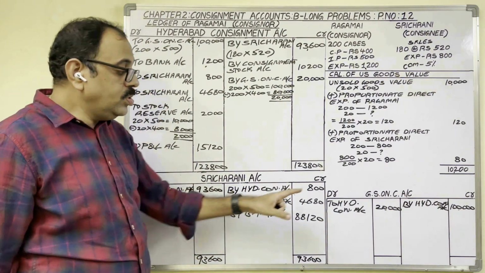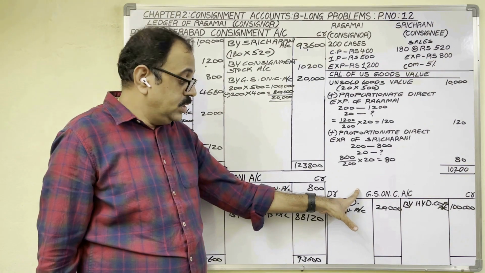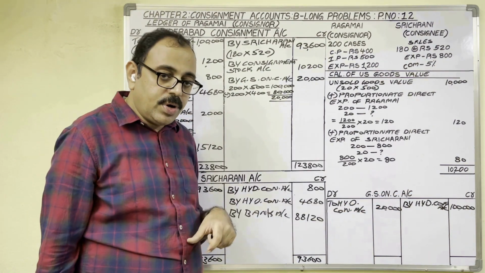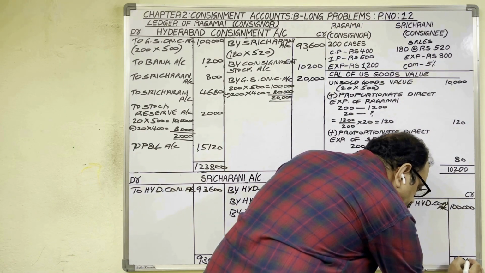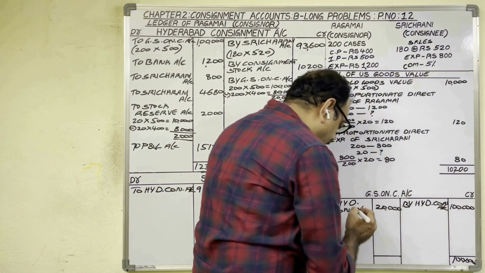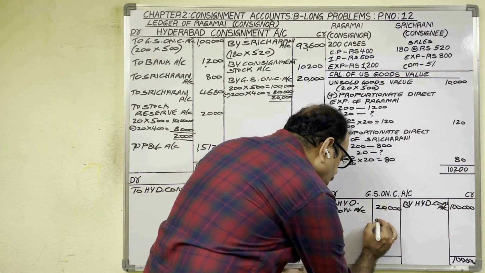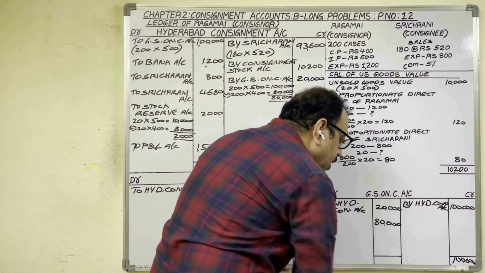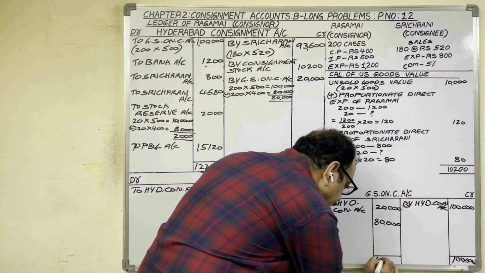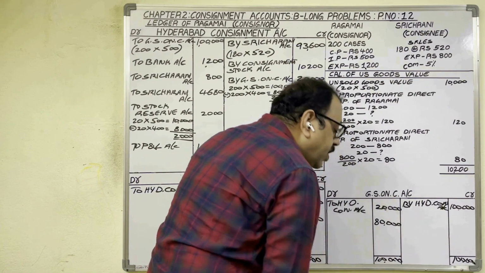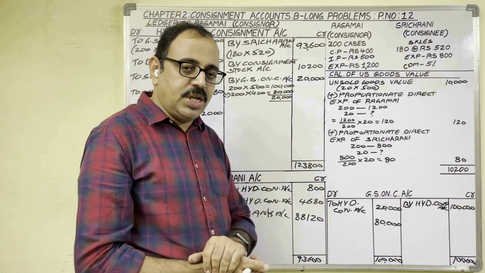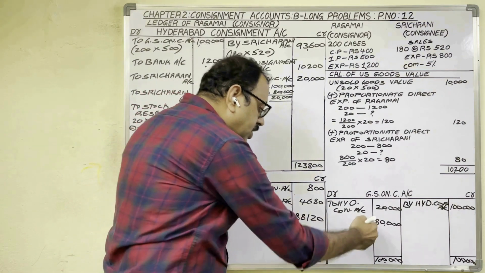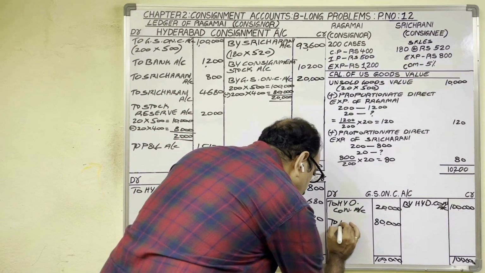Next, goods sent on consignment account. Credit total is more than debit total. So credit total 1 lakh rupees minus debit total 20,000 is equal to 80,000 rupees. This 80,000 we have to transfer to either trading account or manufacturing account. We transfer this amount to trading account.